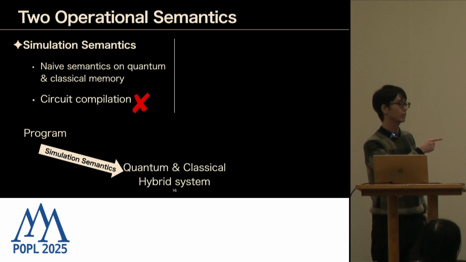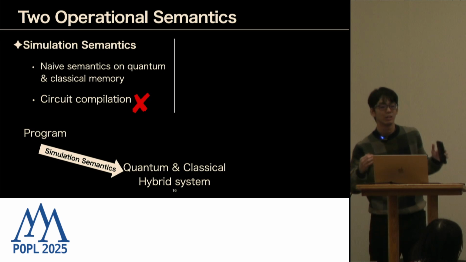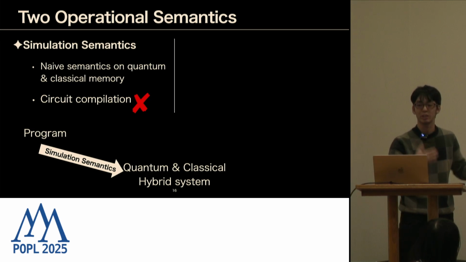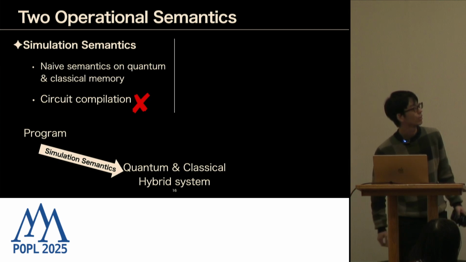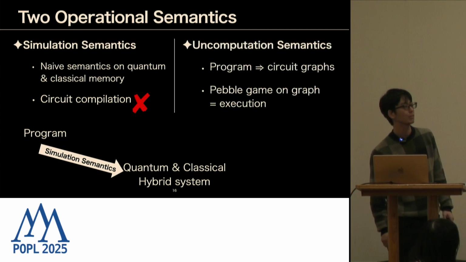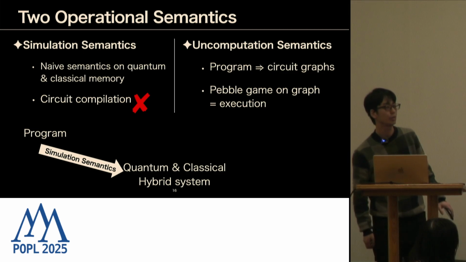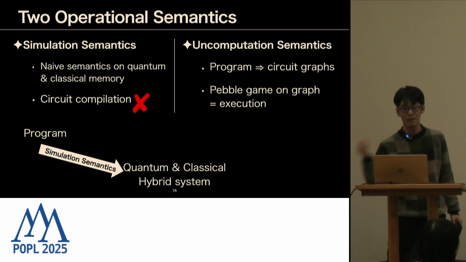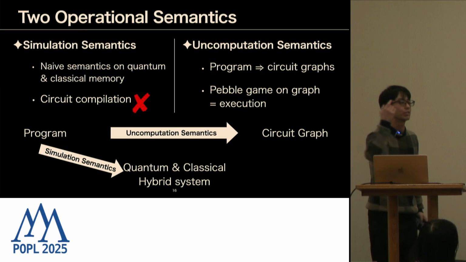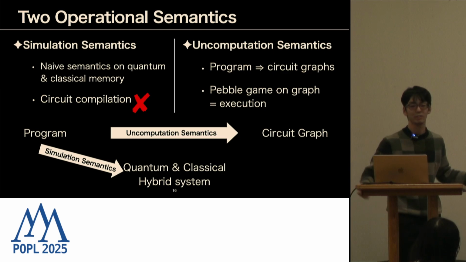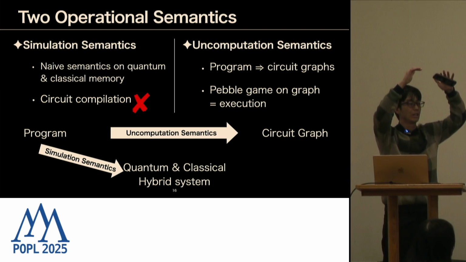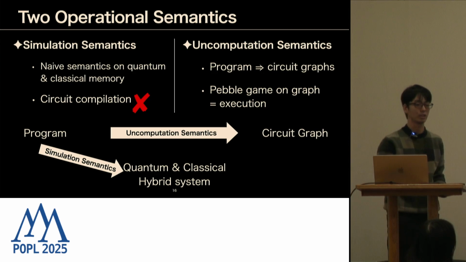And the reason I call this simulation semantics is that you cannot represent it as a circuit, but you can represent it in a mathematical way, and you can simulate it on a CPU easily. On the other hand, we also gave another semantics, which we call uncomputation semantics. In this semantics, we interpret a program into a circuit graph, which is a kind of directed graph, which preserves all the history of the computation.